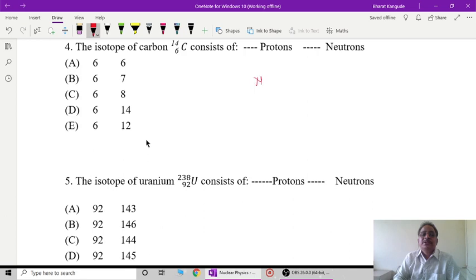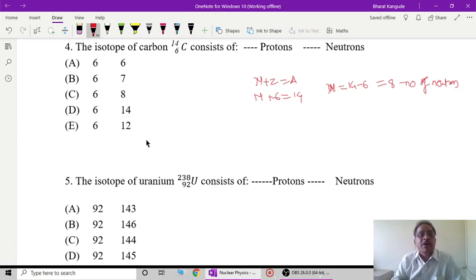We have written N plus Z is equal to A. This A is 14, Z is 6. So let's calculate this N. N is equal to 14 minus 6. That's why it will contain 8 neutrons. So these are the numbers in the carbon isotope 6C14: 6 protons and 8 neutrons. So option C is the correct option for that.